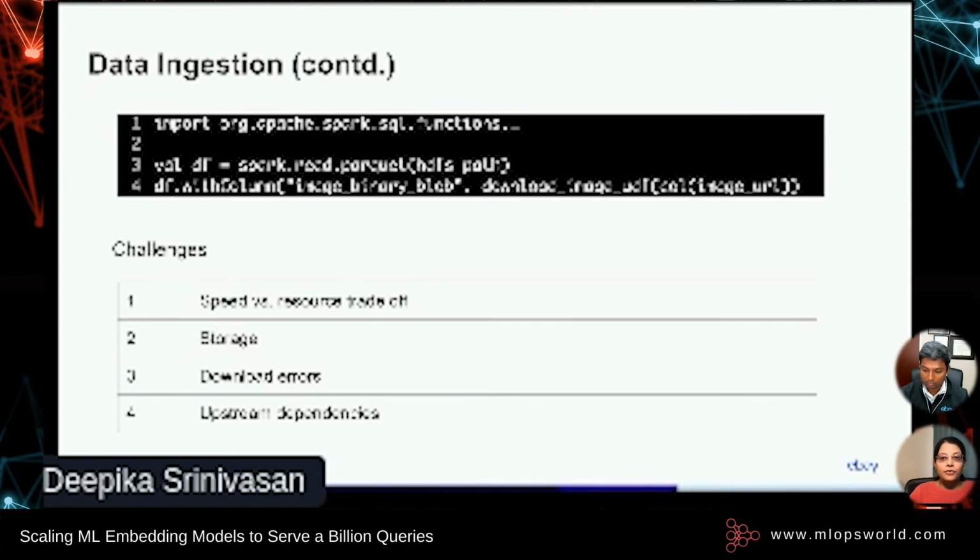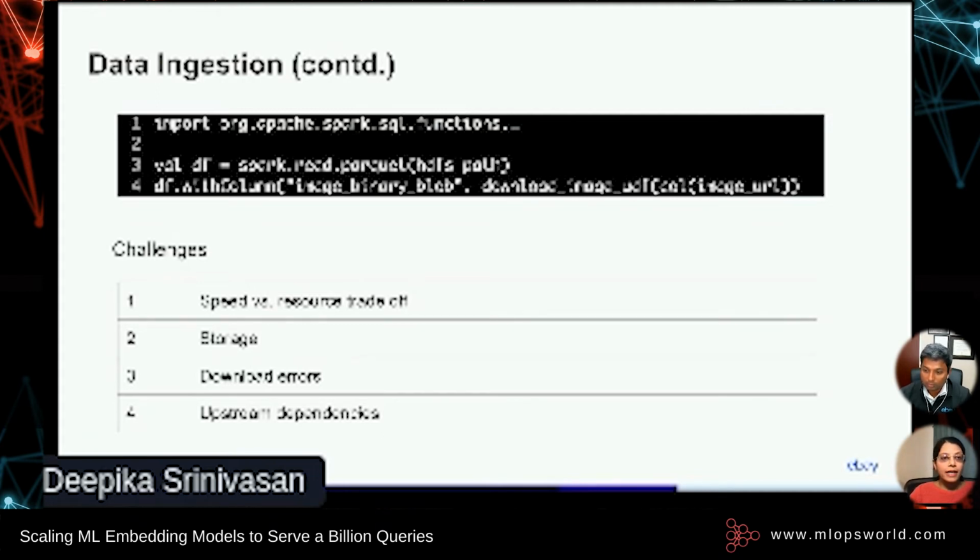Now coming to storage. As the size of image binaries for 1.6 billion items can run into terabytes depending on the number of images per item and the item resolution, it's important to optimize the download logic to avoid redundant downloads, also apply data compression, and implement effective purge policies to clean up any unused data and images periodically.